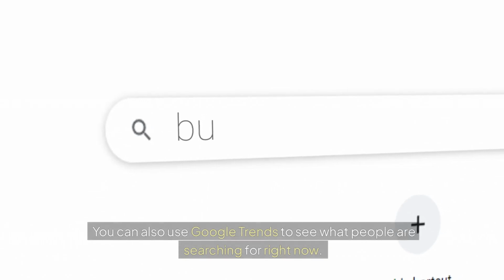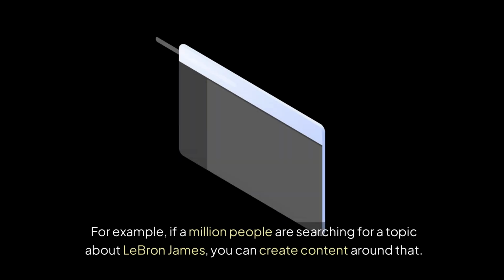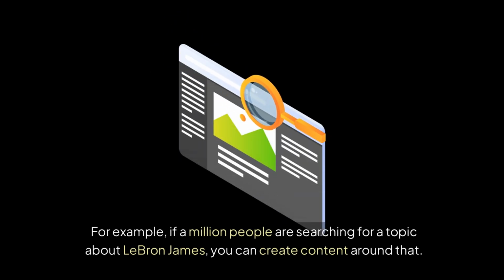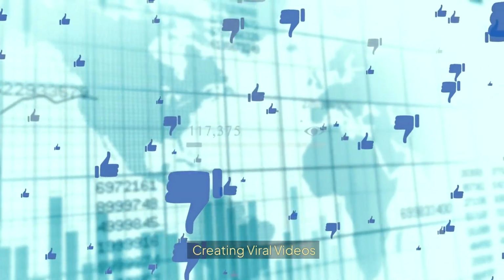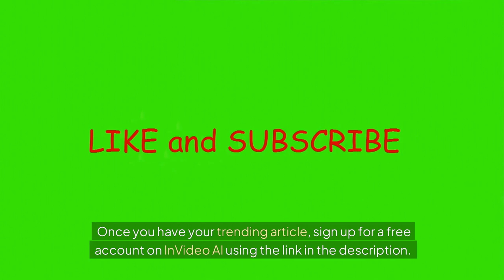You can also use Google Trends to see what people are searching for right now. For example, if 1 million people are searching for a topic about LeBron James, you can create content around that, creating viral videos.